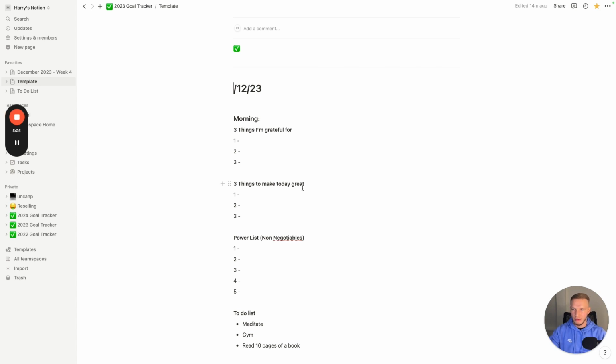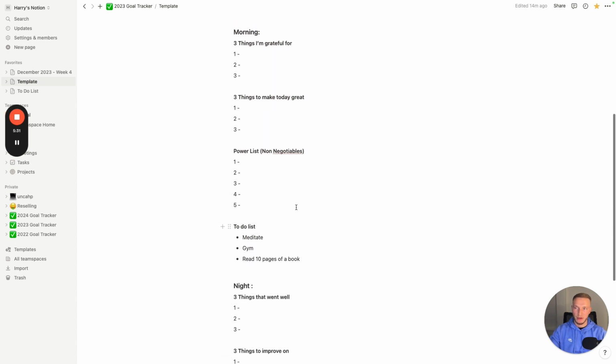So depending on what I've got planned for that day and what my goals are for that week, obviously I'll adjust these every day. And then I'll have a power list. So these are non-negotiable things. These are 5 things that have to be done in that day for me to have a successful day. If I don't get these 5 things done, then I'll put an L and I've basically lost a day.